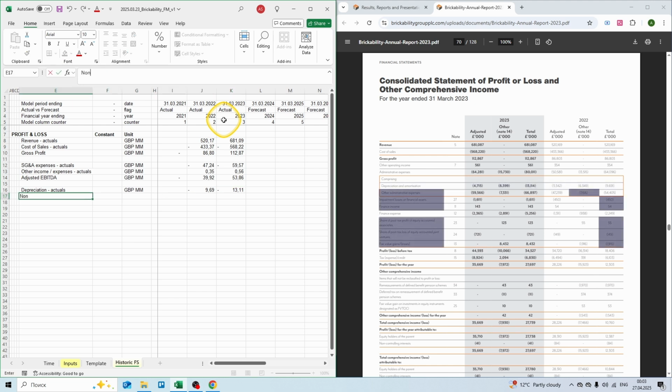Then we have our non-operating income and expenses. We have £1,000,000. And let's start entering data. Minus 7.1 million of other administrative expenses related to acquisitions, minus 0.5 million of impairment losses, 54,000 of finance income, and let's enter other minor amounts.